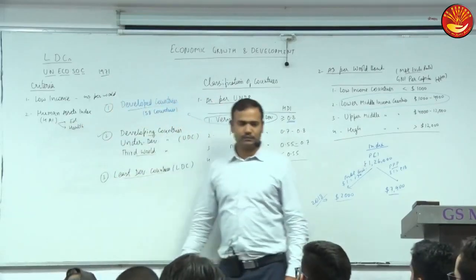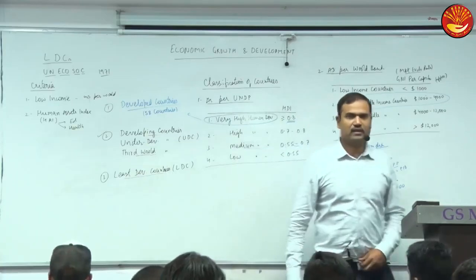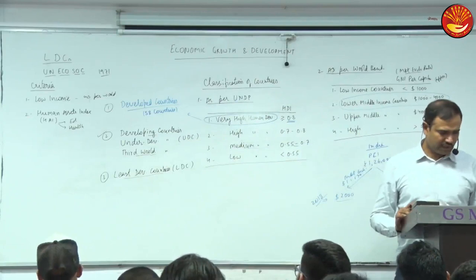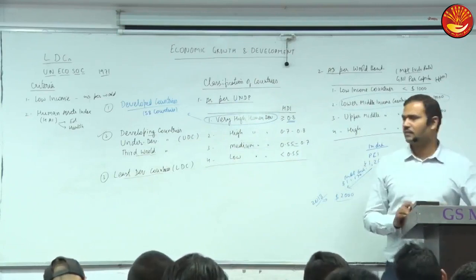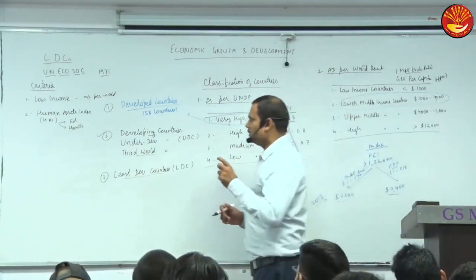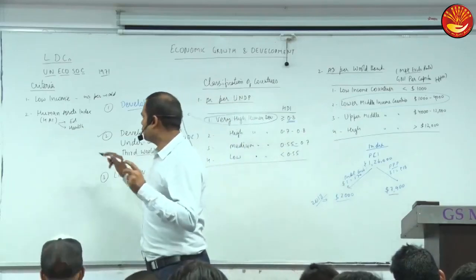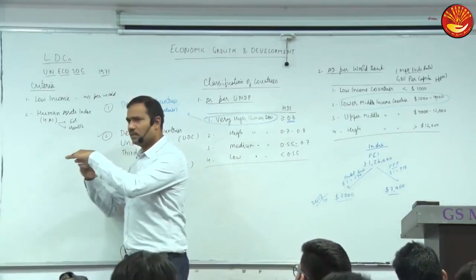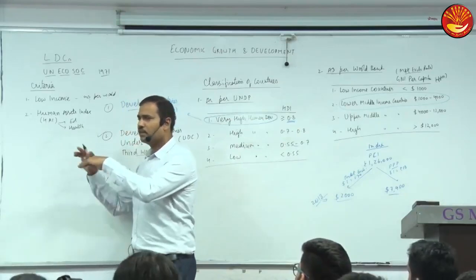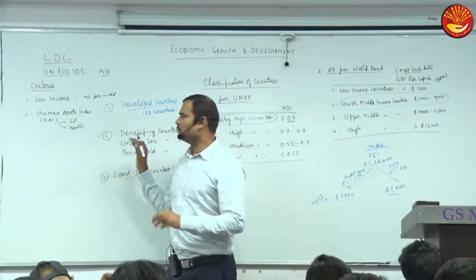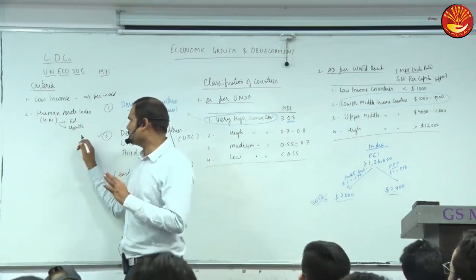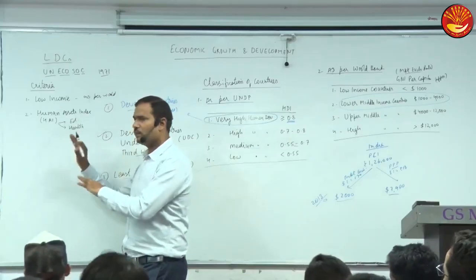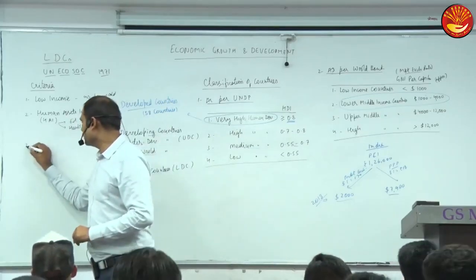The index is constructed on the basis of the level of education and health in a country, and if the index value is below a certain level, then the country will be in this category. How the index is constructed is not important. If the level of education and health is low, the country falls under this category.